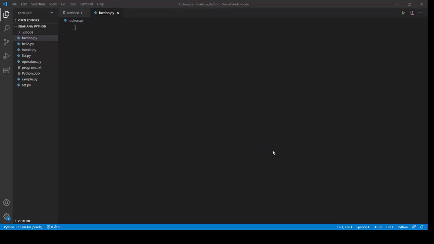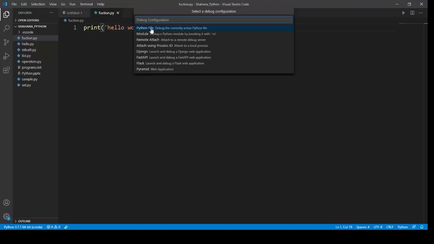I'm creating a new file called functions.py and I'm going to run it. Before that, I'll show how to run a Python file in VS Code. First, I'm simply making a print statement. To run this, I can go to the Run menu, choose Start Debugging, and Python file.